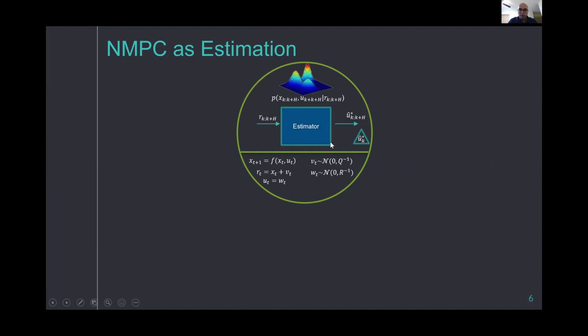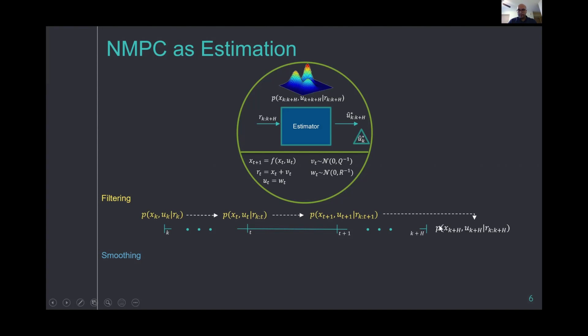We note that we only require the optimal control sequence at time k. So we can split this estimation problem into a forward filtering and a backward smoothing procedure. Considering the horizon from time k to k plus H, the forward filtering starts from the initial density at time k and goes up to time k plus H to obtain this posterior distribution at time k plus H, and then a backward smoothing procedure obtains the posterior density at time k, given all of the reference signal over the horizon.